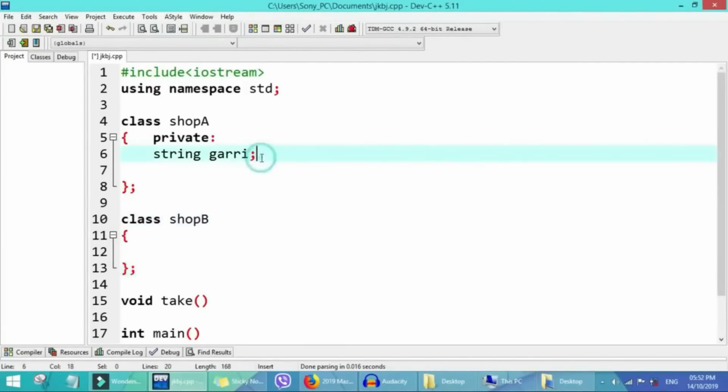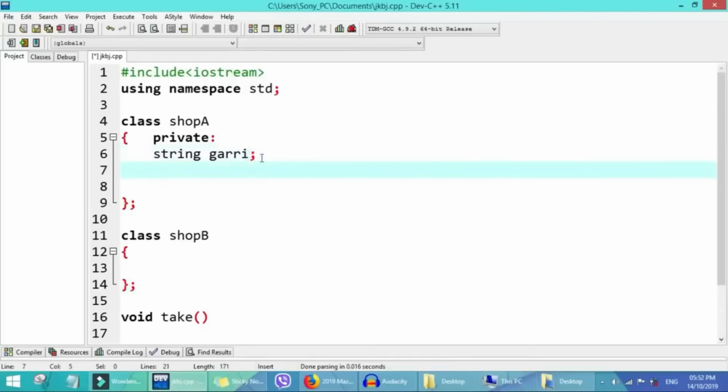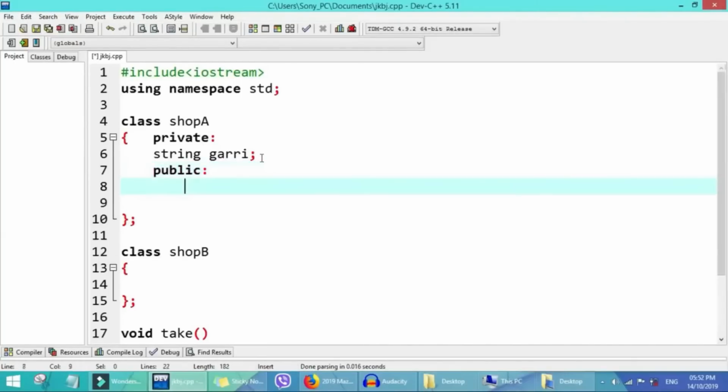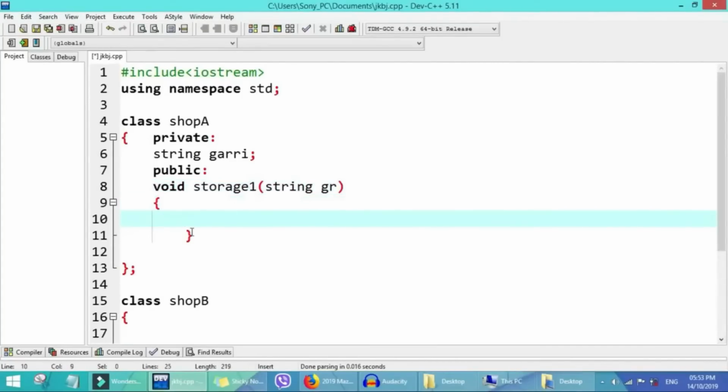So for this first class, shop A, for storage 1, we initialize the garri. We will use a constructor and use a function to do it. I use a parameterized function and give it gr for garri, which will be used to initialize it.